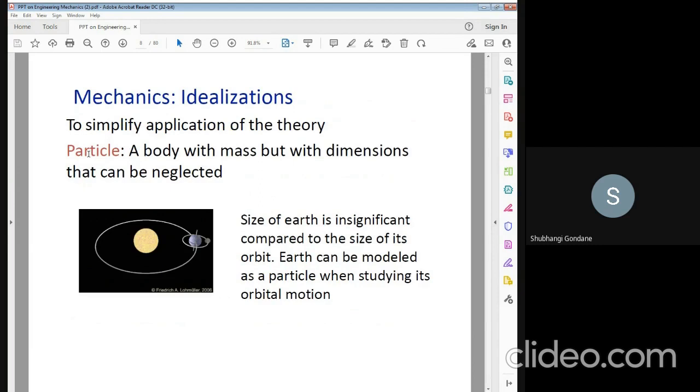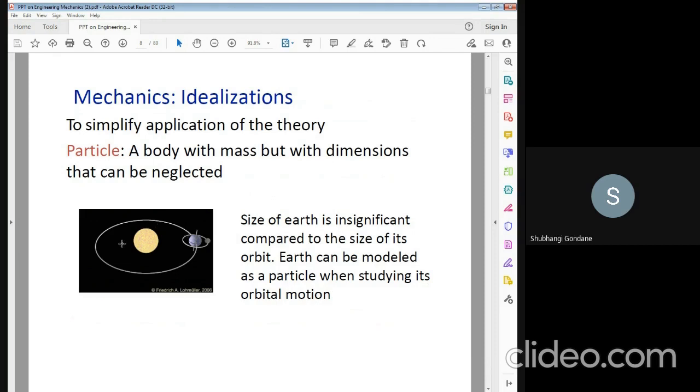So this is one practical. A body with mass but with negligible dimensions can be treated as a particle. The size of the earth is insignificant compared to the size of its orbit. The earth can be modelled as a particle when studying its orbital motion.